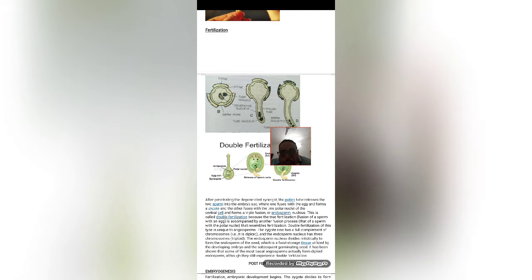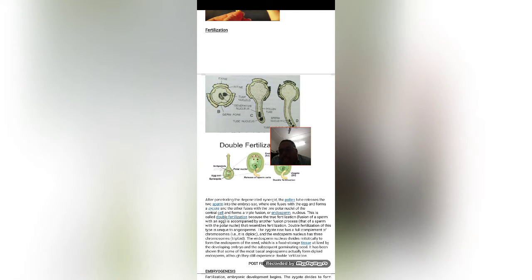When these pollen grains come and fall on the stigma, that is the female part of the flower, after self incompatibility checks, after the plant has identified everything, the pollen tube starts to grow.